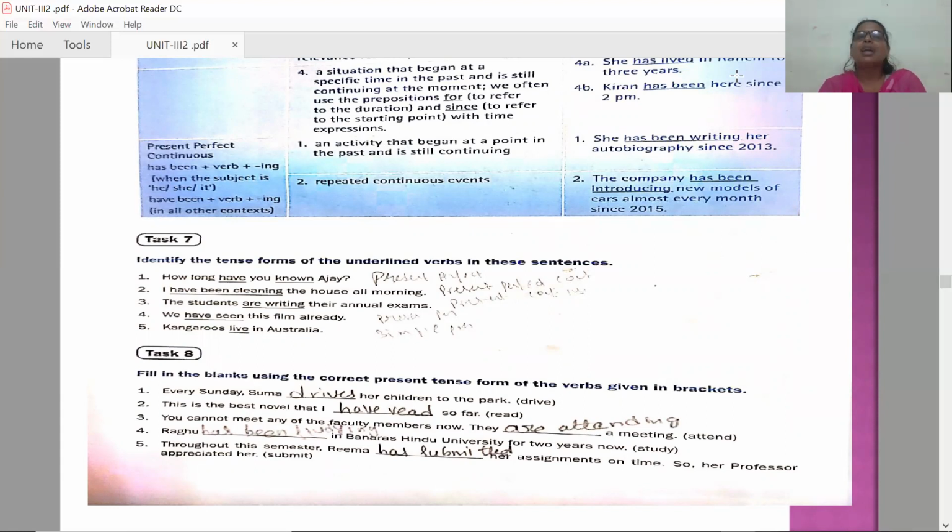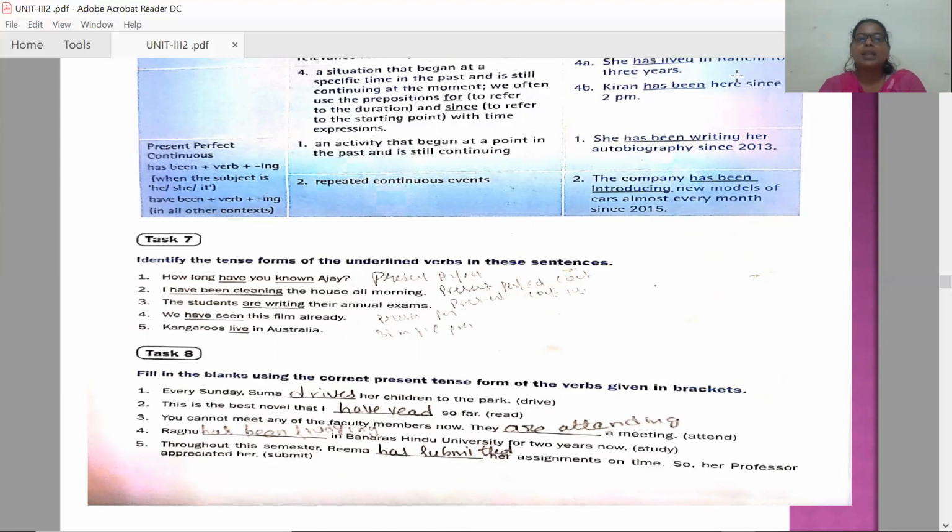Kangaroos live in Australia. Simple present tense. Why live? Simple present tense, third person singular: if it is a kangaroo, the kangaroo lives in Australia. But here it is kangaroos, so the subject is third person plural and the verb is in base form. Kangaroos live in Australia. This is simple present tense. Now let us go to the other task.